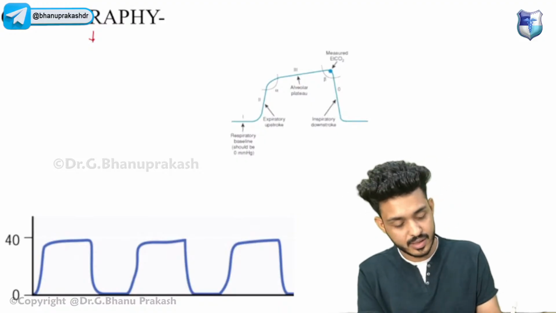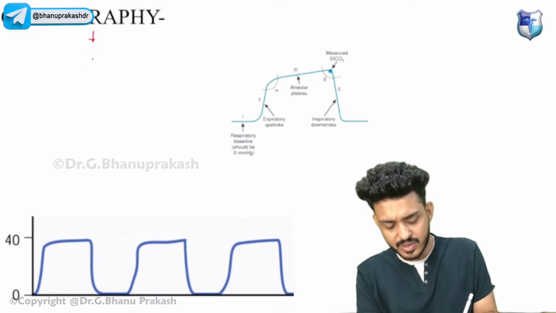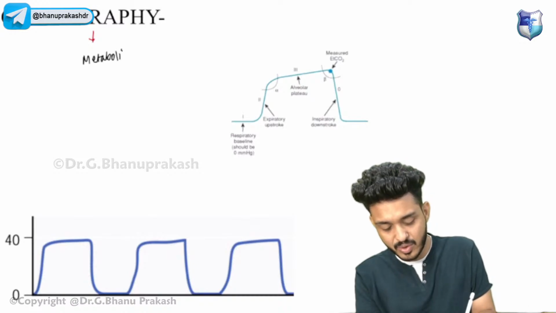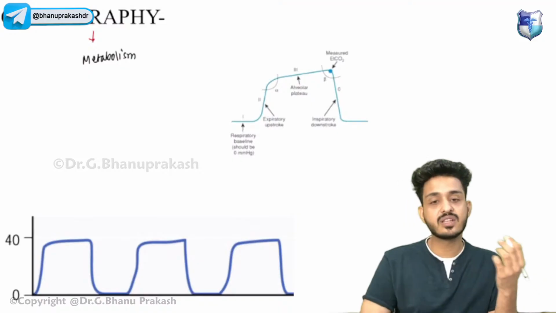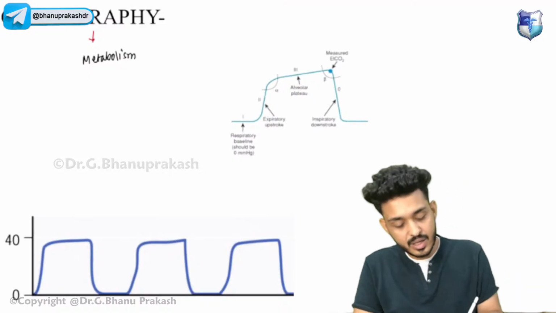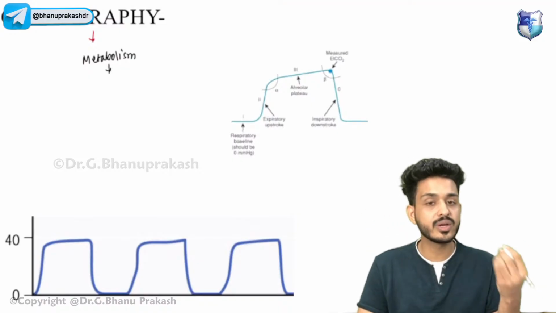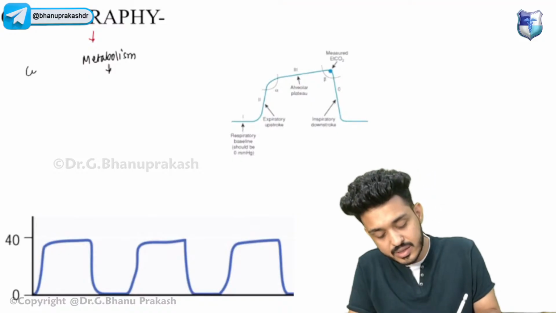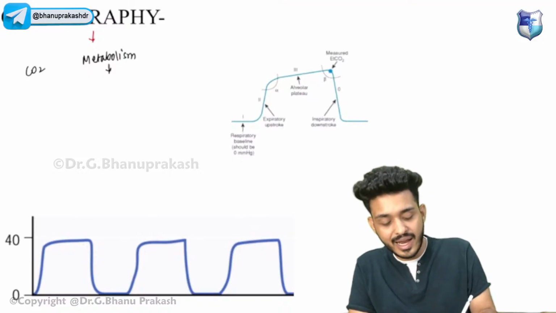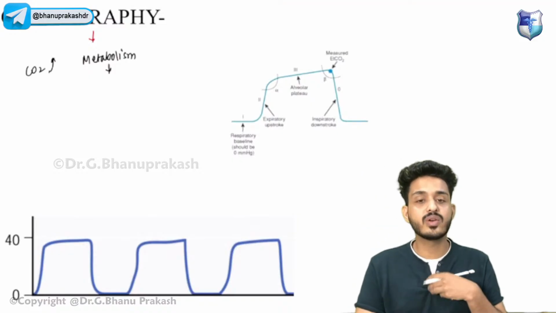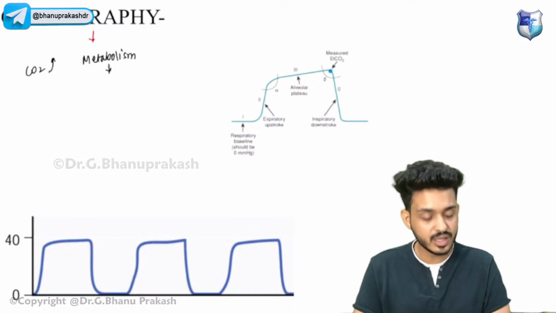Okay, so what is metabolism? What will happen in metabolism? Metabolism is basically the sum of catabolism plus anabolism, right? So whatever reactions are going on in your body, they will be generating what? CO2. They will be generating CO2, and that CO2 will be coming out from your lungs, and that is what is giving you the capnography.